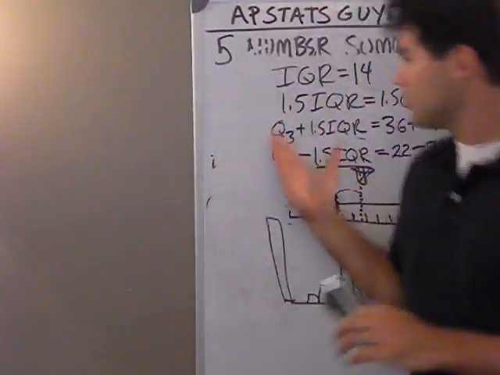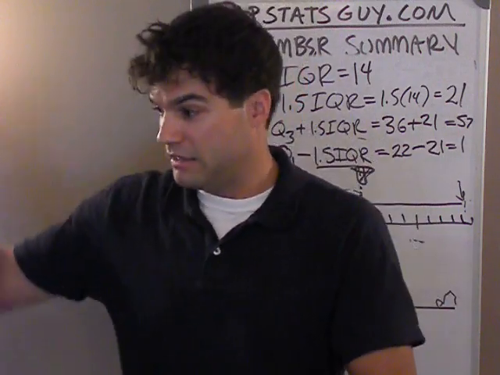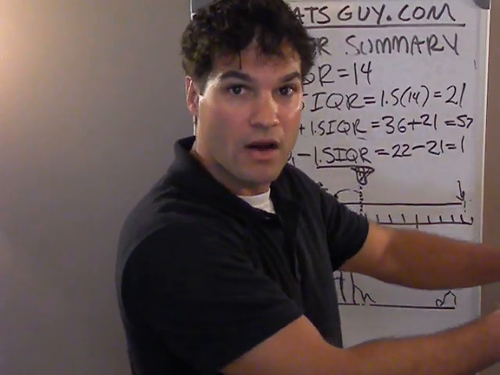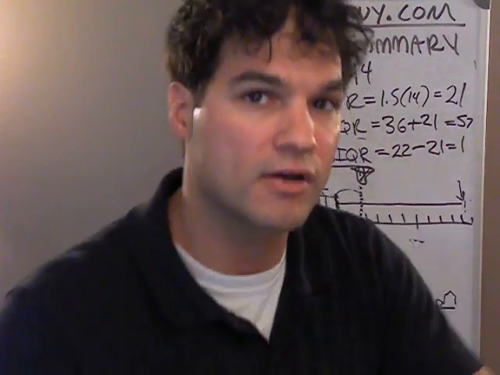So anyway, just think about this. You stand at Q1, you go down 1.5 IQRs. Anything past that we'll call an outlier. Stand at Q3, go up 1.5 IQRs. Anything past that, we'll consider an outlier.